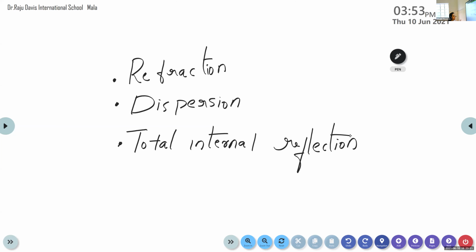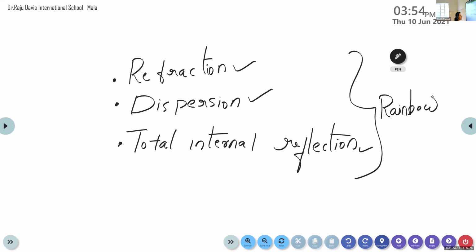Now we can discuss one by one how each occurs in the formation of the rainbow. Out of these 3 terms, we know the first 2. Total internal reflection is a new term. It is nothing but reflection itself, but inside the rainbow the reflection takes place internally, that is, inside the water droplets. That is why we call it total internal reflection. So the rainbow is formed as a result of the combined effect of refraction, dispersion, and total internal reflection.